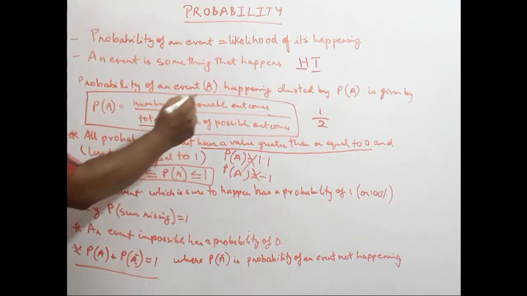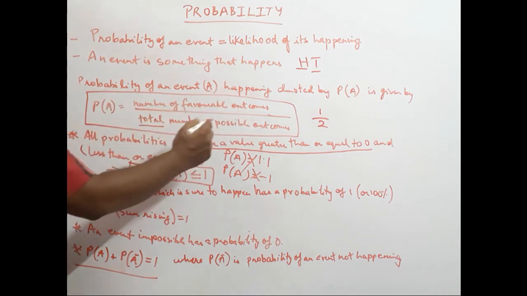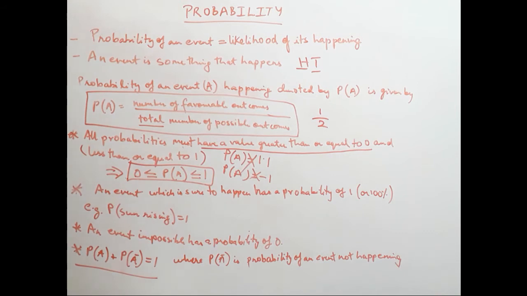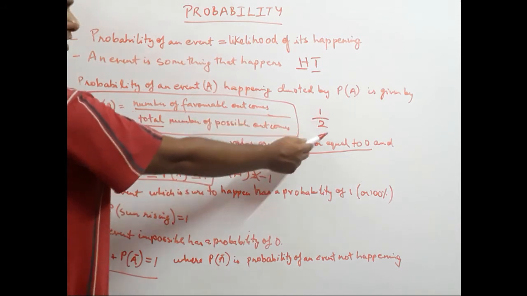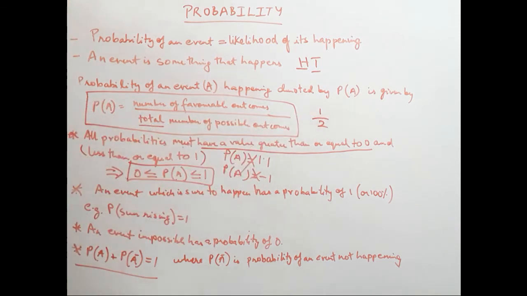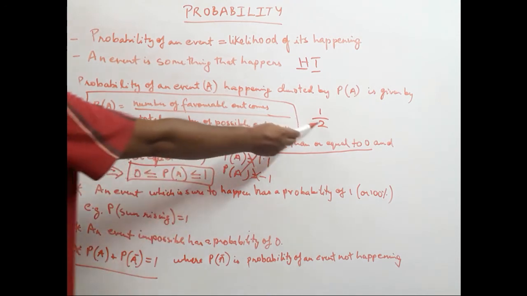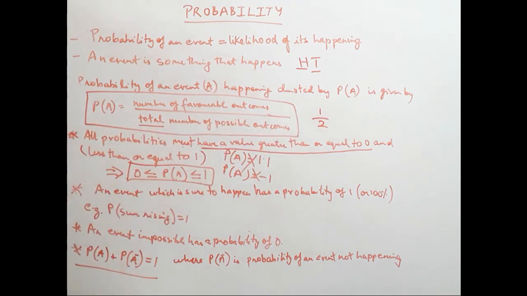Let's consider an example. As we said, the probability of any event is the number of favorable outcomes upon the total number of possible outcomes. So for a probability of an event to be greater than 1, the numerator has to be greater than the denominator. In this case, the numerator is 1, the denominator is 2. The denominator is greater than the numerator.